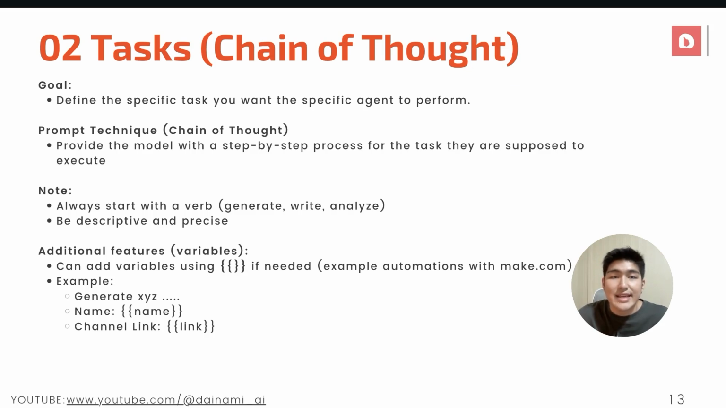After giving the AI agent a role, we definitely want to tell it what to do. Just the same as us asking anyone to do something for us, we want to define the task as clearly as possible. So in this specific use case, one prompt technique that is useful is called the chain of thought prompt technique. The chain of thought prompt technique provides the model with a step-by-step process for the task that they are supposed to execute. Basically, we're giving it a step-by-step list of actions, making sure the AI actually sticks to the plan and does what we want instead of running out of context.